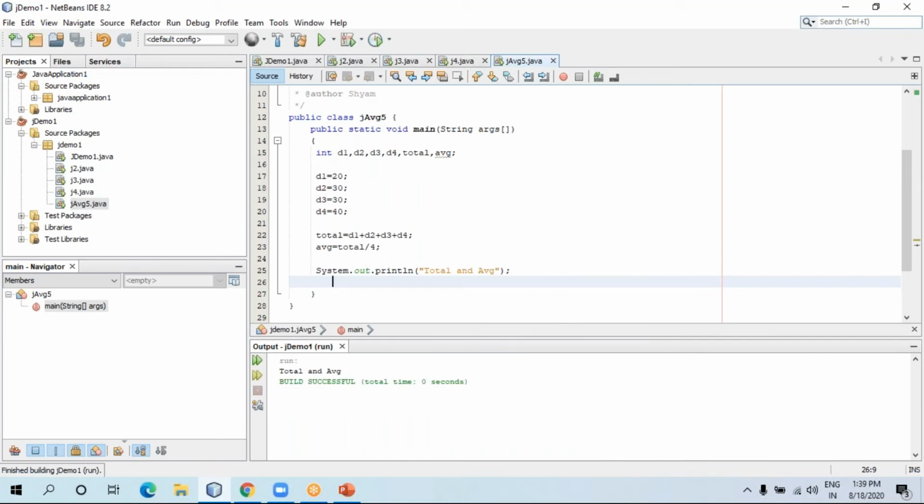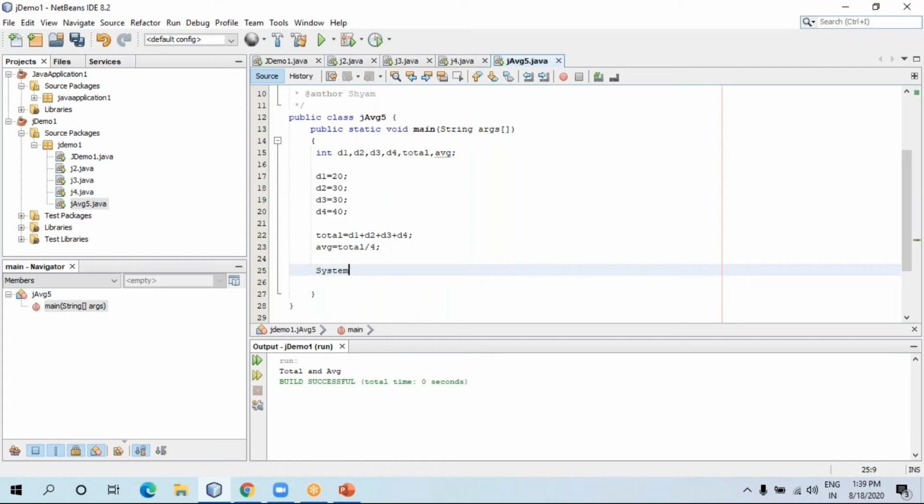Okay, see, it is not displaying any values, it just displays total and average. As I told, if you want to print any text, you can print it within double quotes. But this total and this avg is not text, it contains something, it's a variable. Then how to write it properly? Let me remove this line, I'll show you how to print it.